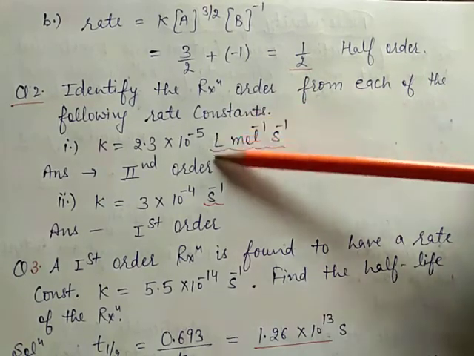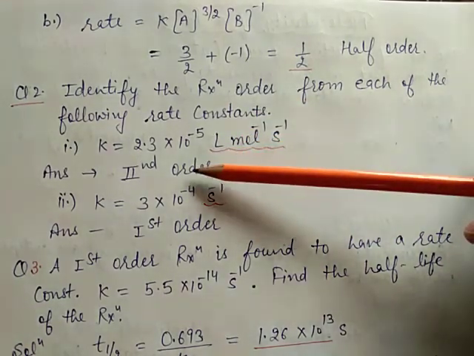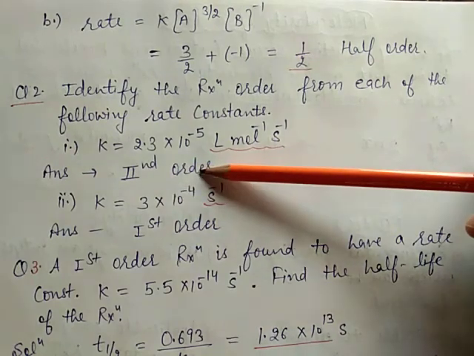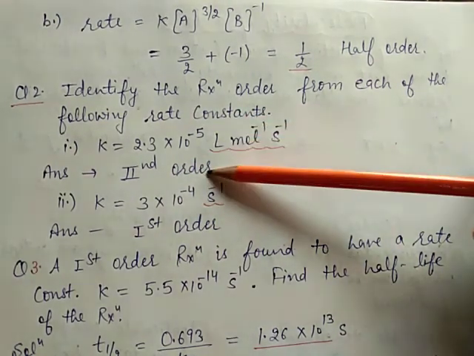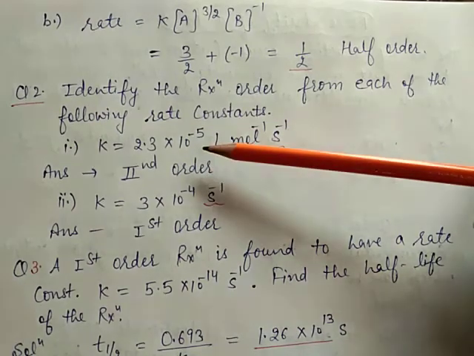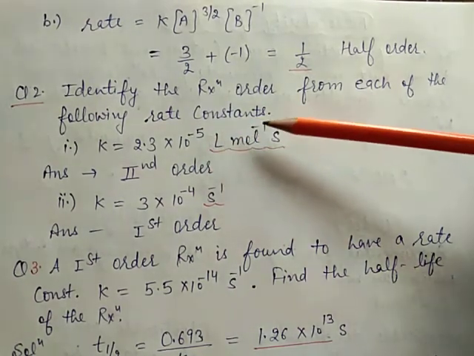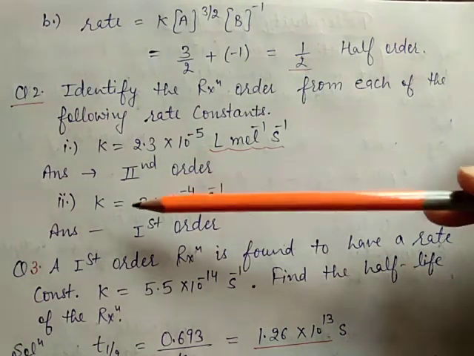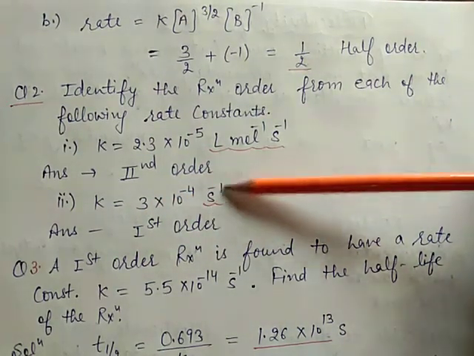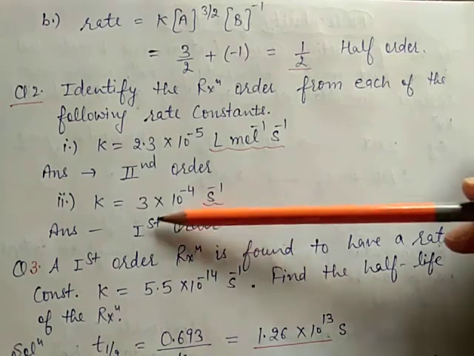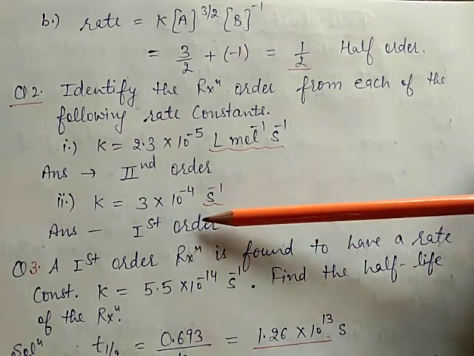Now this is the unit of second order reaction, so its order is second order. With the help of unit we can easily find out the order if rate constant value is given. Same in this case, rate constant value is given, second inverse. So second inverse is the unit of first order, so its answer is first order reaction.